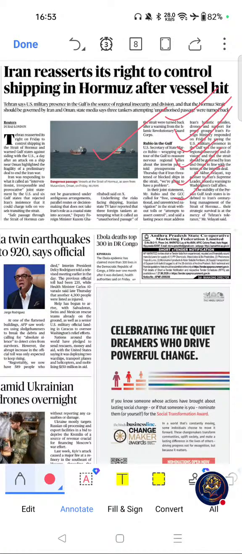Now we will see PYQ connections. Questions have appeared on Strait of Hormuz, maritime security, West Asia, energy security, and freedom of navigation. Now move on to key themes related to this article: Strait of Hormuz, Persian Gulf, freedom of navigation, energy security, West Asia crisis, and maritime choke points. These are the key themes related to this article. Please go through this one, which has high chances of coming in the upcoming competitive exams.